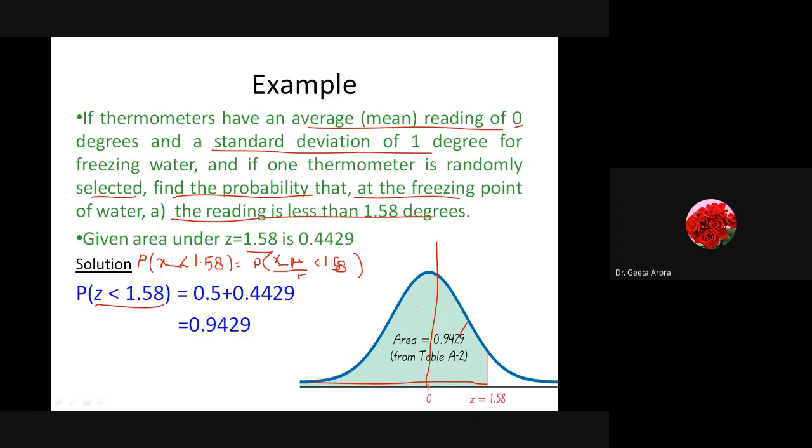This area is given to me, which is 0.4429. And if I add this 0.5, the value of the half area lying on the left hand side, the final answer is 0.4429 plus 0.5, which gives me 0.9429. Okay? This is how we are getting the answer.